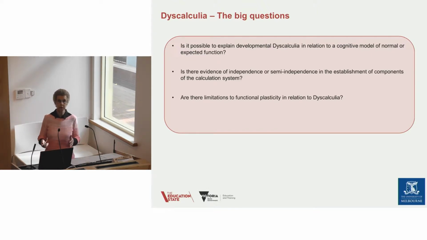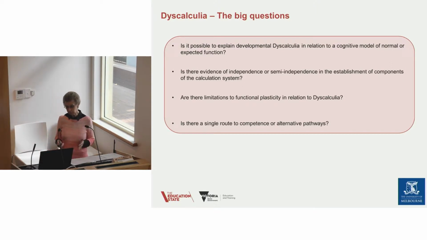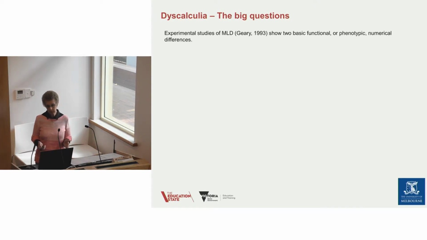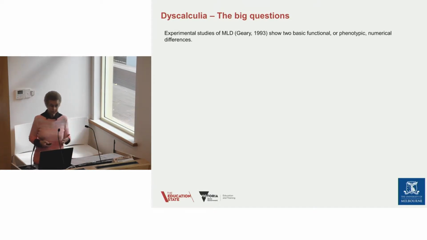If dyscalculia is a neurological deficit in the brain, is it possible for us to create new networks so that children and students with dyscalculia can make the same sort of progress as other students? And then, is there a single route to competence, or are there alternative pathways? So there are some big questions we have to ask with dyscalculia.